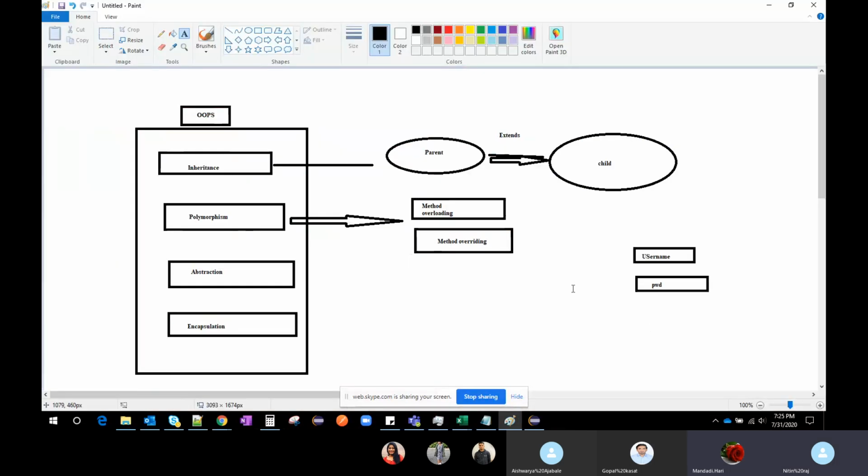So suppose if you take a login functionality, we will have a username and password, right? So we will create a separate method for the username, and we will create a separate method for the password. We will write it as public void password. What should be the argument? It should be an integer or a string. Sometimes in Selenium or in some functionality, instead of password we will use the phone number.